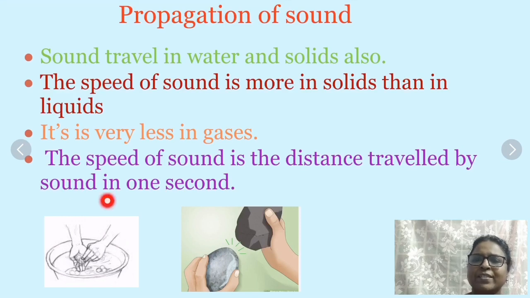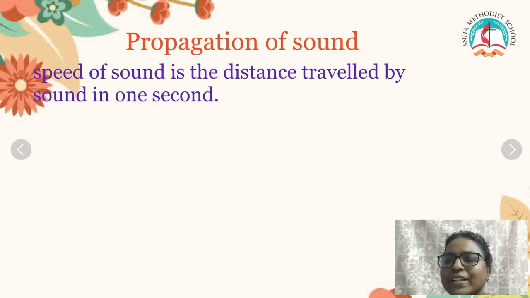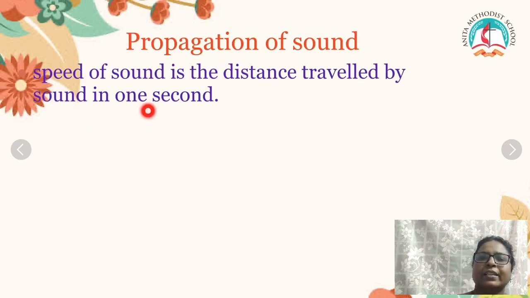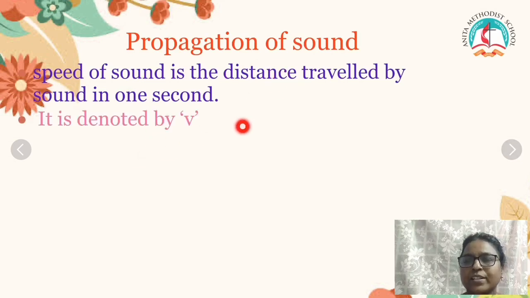The speed of sound is the distance traveled by sound in 1 second. How to find out the speed of sound? It is the distance traveled by the sound in 1 second. The speed of sound is denoted by the letter V.